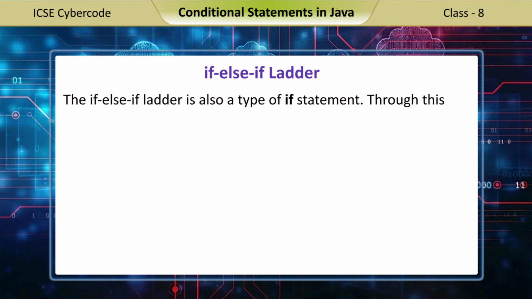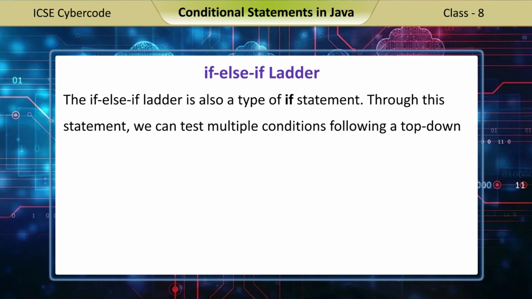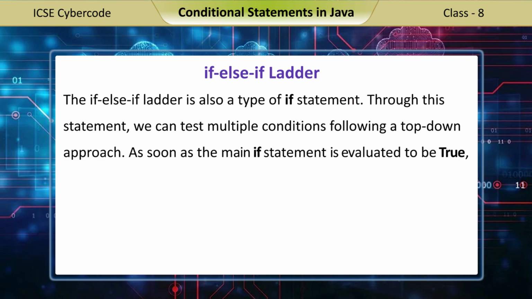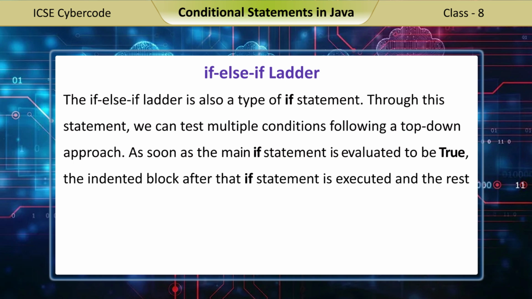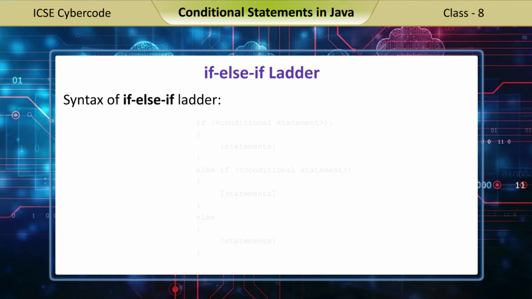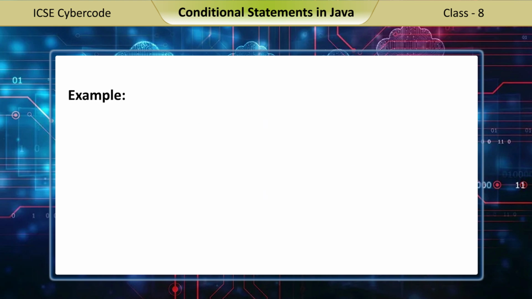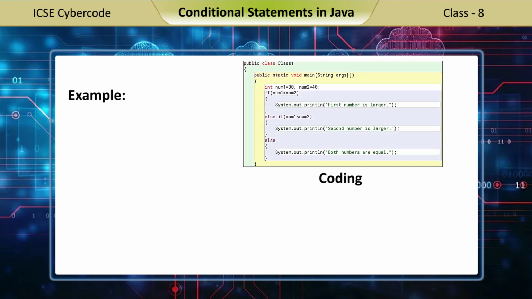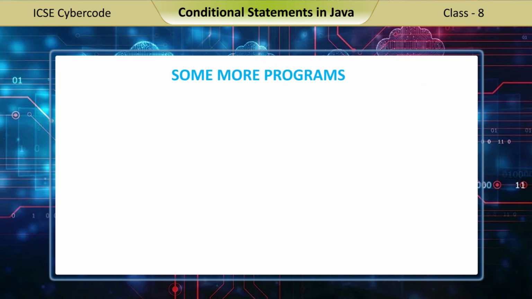If-else-if ladder. The if-else-if ladder is also a type of if statement. Through this statement, we can test multiple conditions following a top-down approach. As soon as the main if statement is evaluated to be true, the indented block after that if statement is executed and the rest of the ladder is avoided. If none of the conditions are true, then the final else statement is executed. Syntax of if-else-if ladder. Example. Coding. Output.